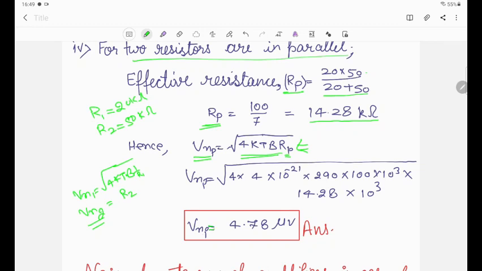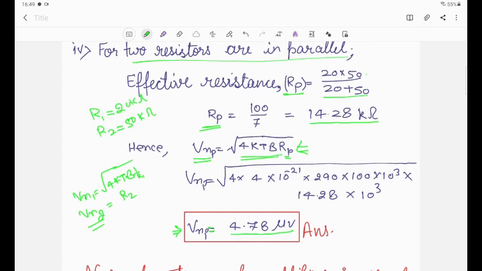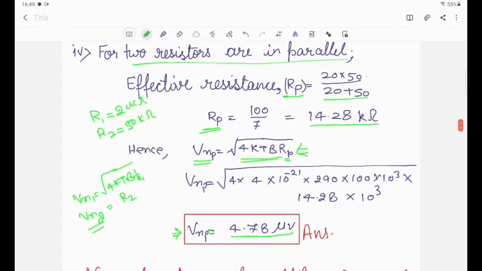Vnp, the noise voltage for the parallel connection, comes to be 4.78 microvolt. This is all about the calculation for the equivalent noise voltage of the individual resistances when resistances are connected in the series and parallel manner.